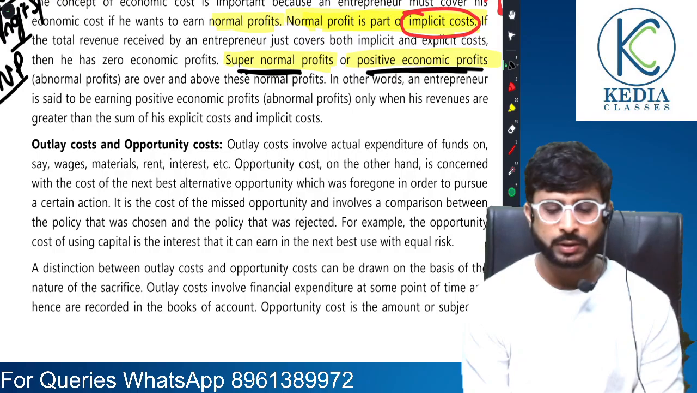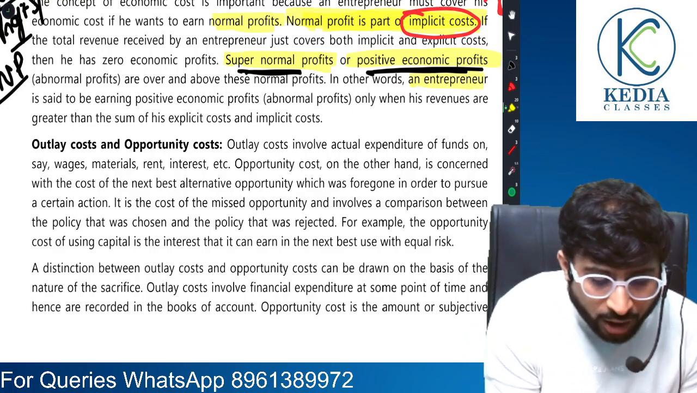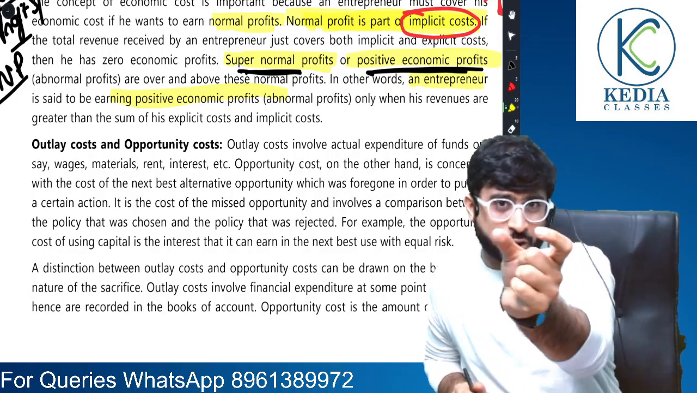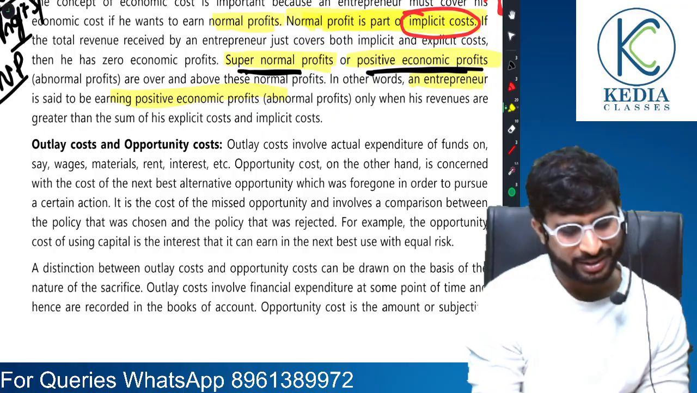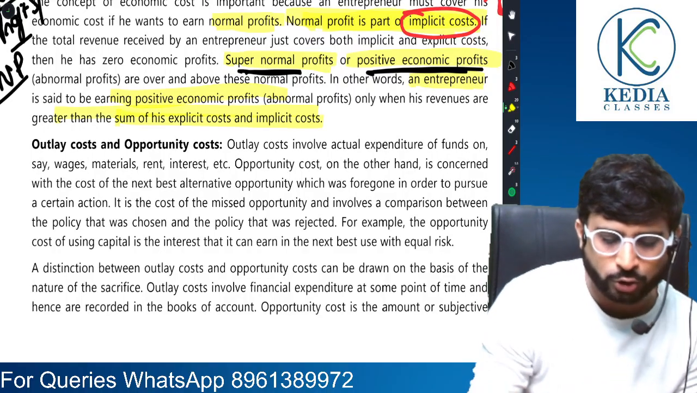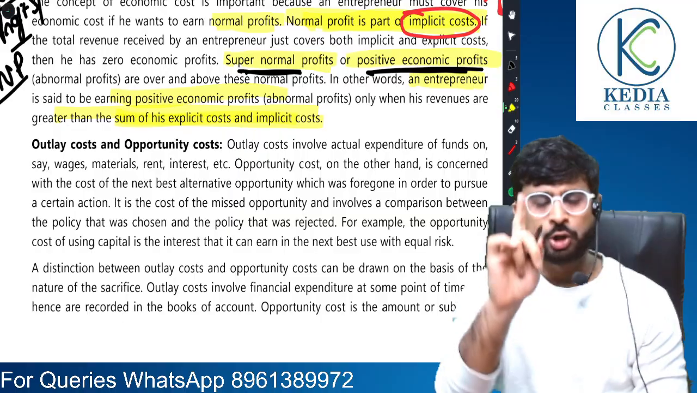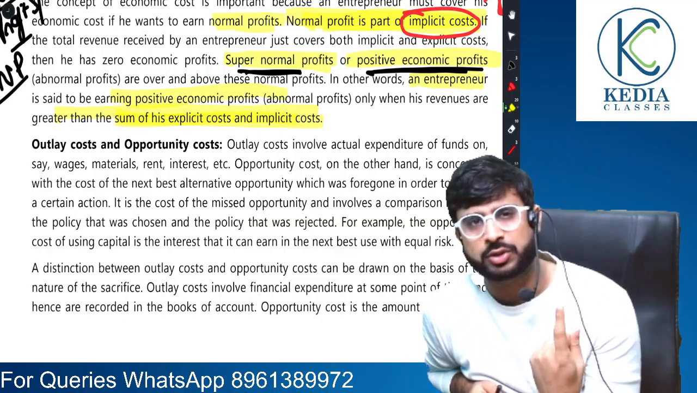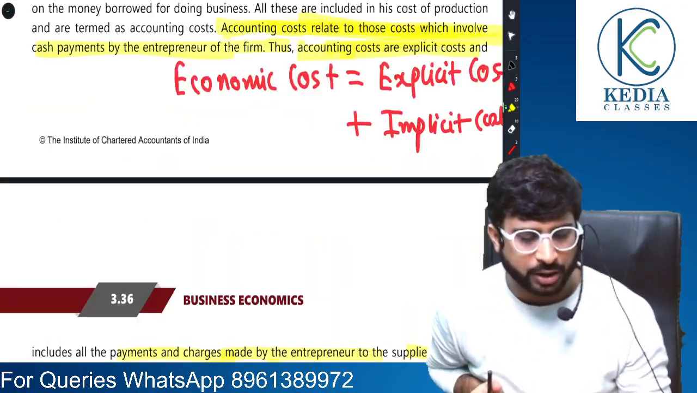Now, remember, an entrepreneur is said to be earning positive economic profits when the revenue, that is the total sales, is greater than both explicit and implicit costs. Obviously, it's natural to assume this, it's correct. Now, moving on. Two concepts. So, first concept is over. I am sure everybody has understood what was the first concept: accounting costs and economic costs, right?